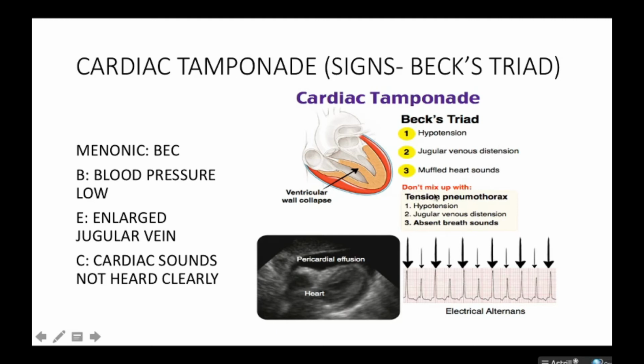Now, one thing you need to keep note of is that you don't have to mix cardiac tamponade with tension pneumothorax. With tension pneumothorax, you have hypotension as well. You have jugular venous distension as well.